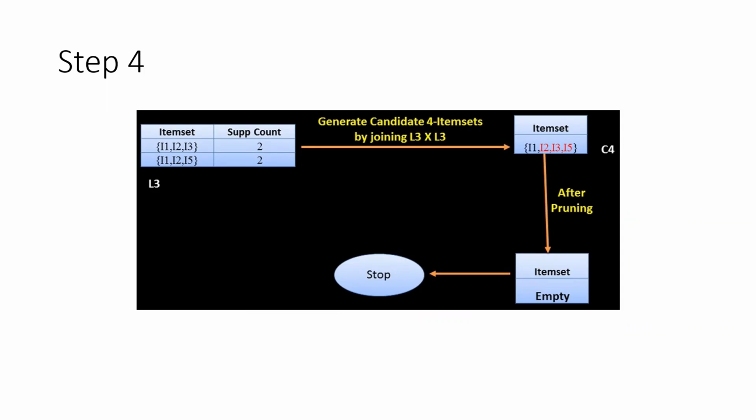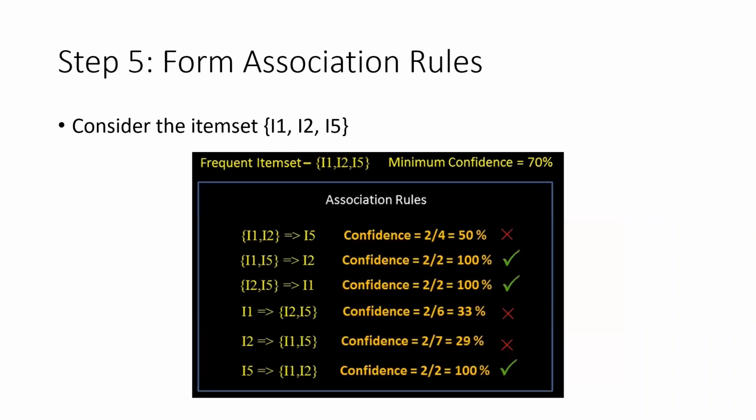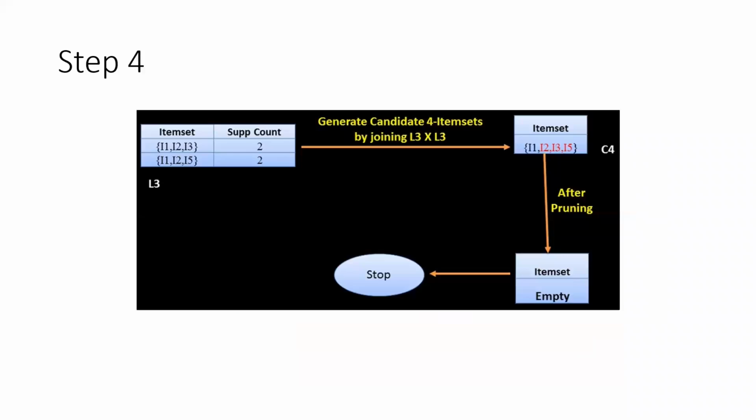Okay, so let me go to the last step. So now that you have stopped the iteration in the 4th step, what are the item sets that you have until that step? So you have 2 sets, right? So one is I1, I2, I3, and the other is I1, I2 and I5, right? So whatever association rule that you need to form, you will form using these 2 sets.